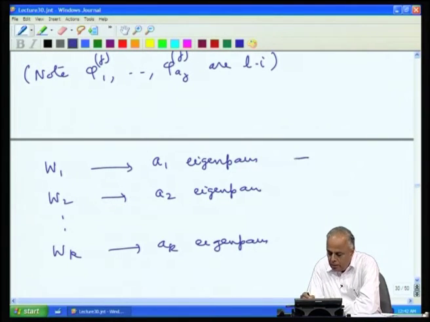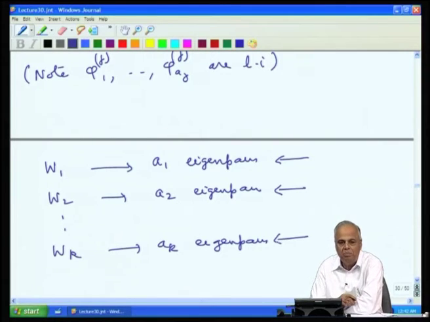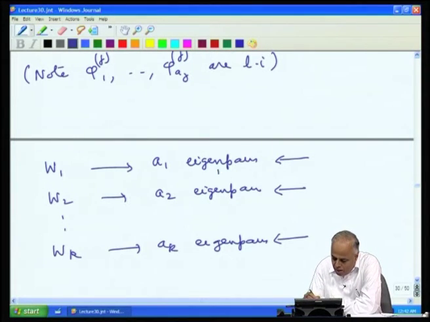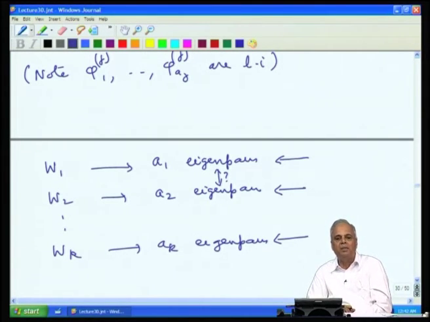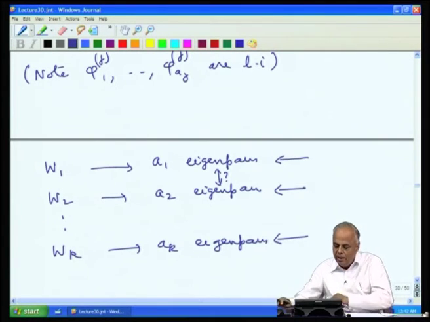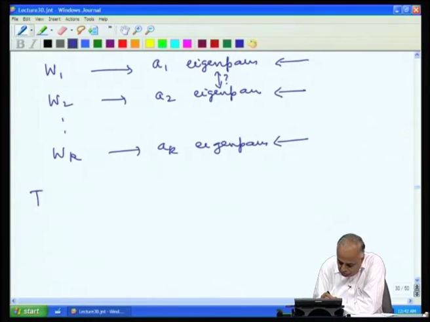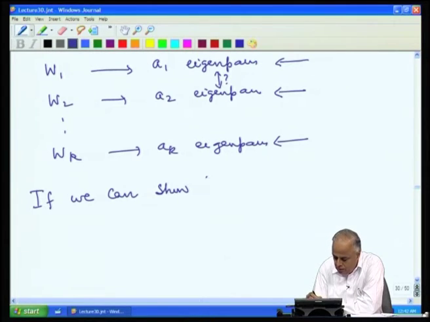Now, the eigenvectors appearing in these eigenpairs are linearly independent, the eigenvectors appearing in these are linearly independent, the eigenvectors appearing in these are linearly independent, but we do not know whether the eigenvectors appearing in this and this together are linearly independent. Suppose they are, then we would have got a1 plus a2 plus ak, which is n eigenpairs, and we would have had diagonalizability. If we can show that, which we have already claimed that it is true as claimed before,